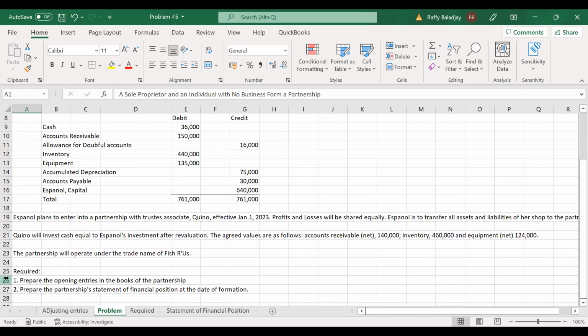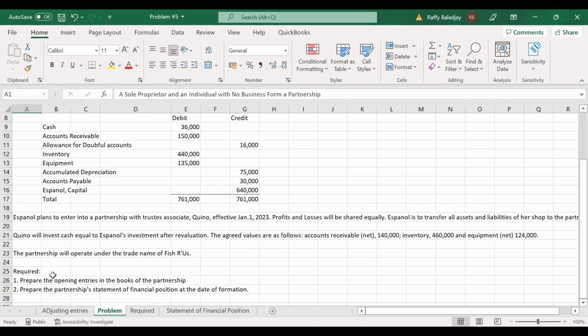And the requirement you have here, first, we will prepare the opening entries in the books of the partnership. Second, we will prepare the partnership statement of financial position as of the date of the formation. Now, first, we will start with the adjusting entries, even though it is not stated here as part of the requirement. The process will be, we will adjust first the book of Hispanol, the sole proprietor, and then we will close the book of Hispanol, after which whatever is the asset liabilities of the book of Hispanol will be transferred now to the new book of the partnership.